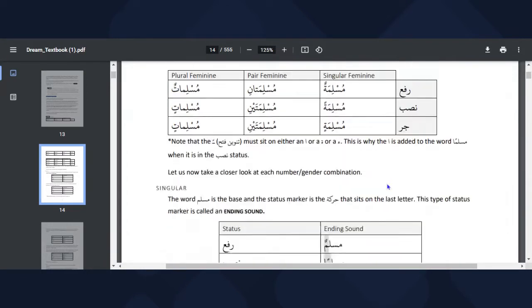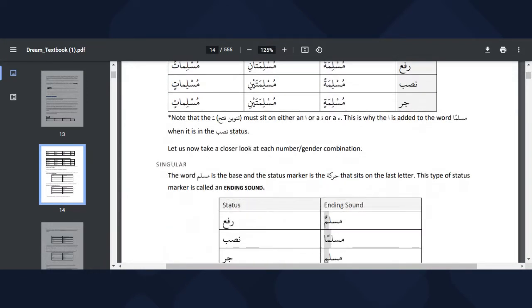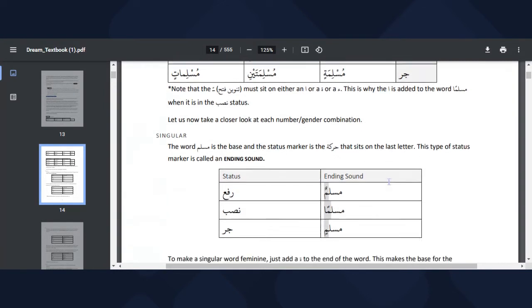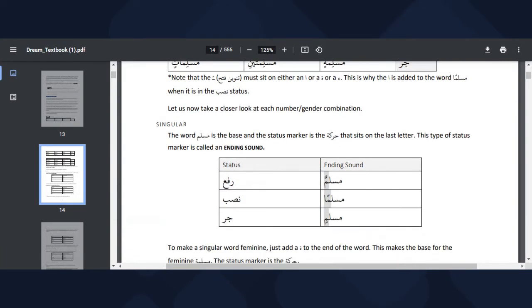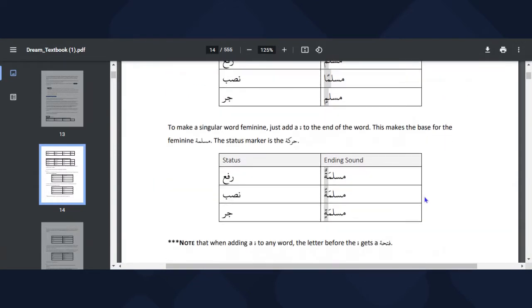Now let's talk about how to tell status. Remember we said we have ending sounds and ending combinations. So here is the ending sound for singular isms. It's simple. Muslimun for Rafun, Musliman for Nasib, and Muslimin for Jar. Anytime we see the un sound at the end of an isim, that means it is Rafun. If we see the an sound at the end of an isim and it is singular, that means it is Nasib. And whenever we see the in sound at the end of an isim and it is singular, that means it is Jar. For feminine, when we see the tun sound, it is Rafun.